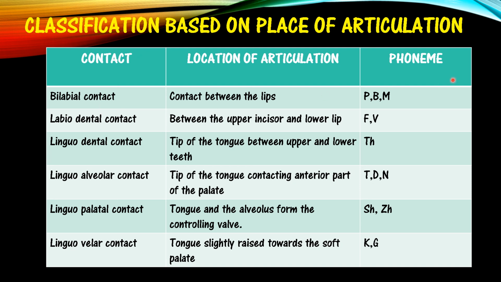That is the bilabial, P, B, M, contact between the lips. Labiodental is between the upper incisor and lower lip, when we pronounce F, V. Then linguodental, that is the tip of the tongue between the upper and lower teeth. Then linguoalveolar, that is the tip of the tongue contacting the anterior part of the palate: T, D, N. Then linguopalatal, that is the tongue and the alveolus forming the controlling valve: SH, ZH. Then linguovelar contact, that is the tongue slightly raised towards the soft palate: K, G.